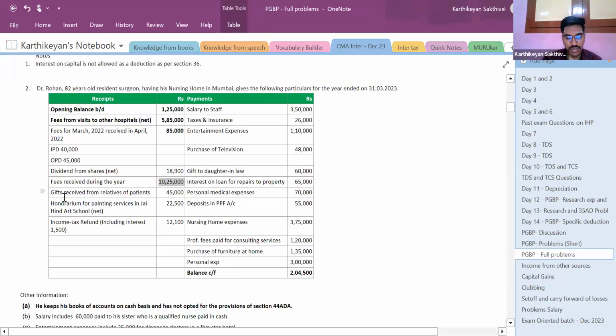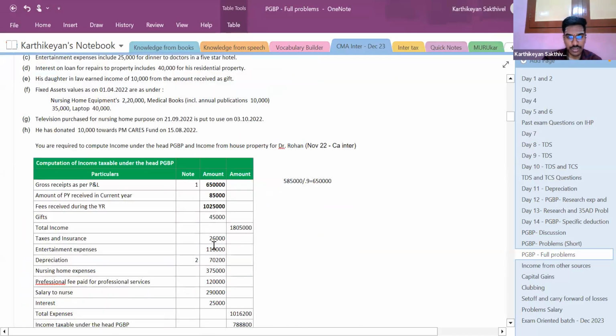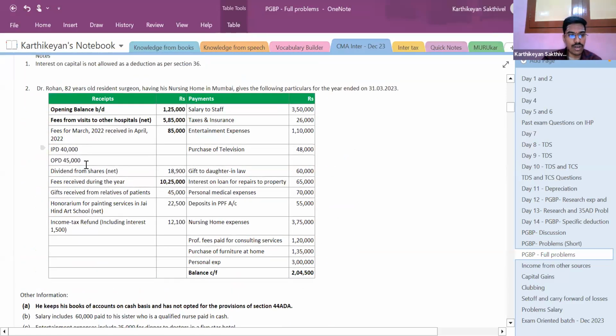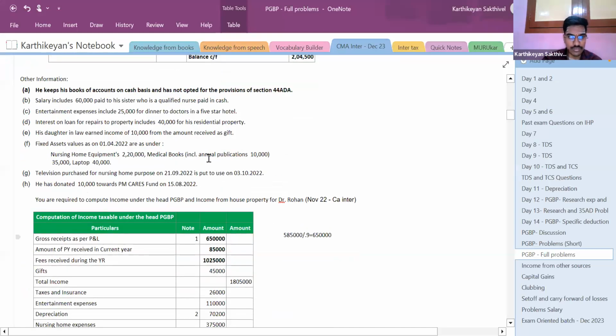Then this is fees received during the year, 10 lakhs 25,000. In the 40,000 plus 45,000, the 85,000 is given above. So this amount is also done. So dividend from shares net, it is not taxable under the head PGBP, it is taxable under the head income from other sources. Correct? So since it has not been included, I am not including it either.